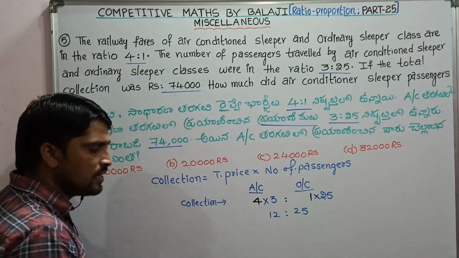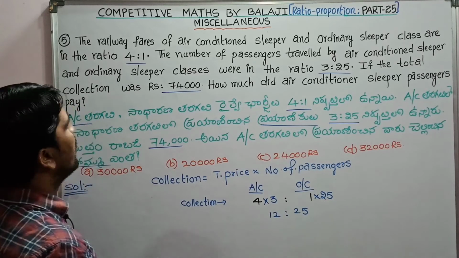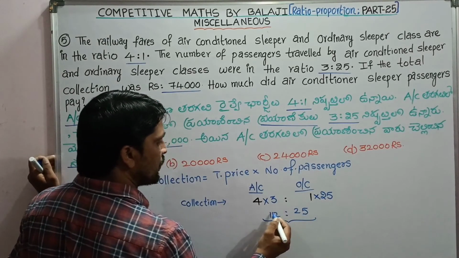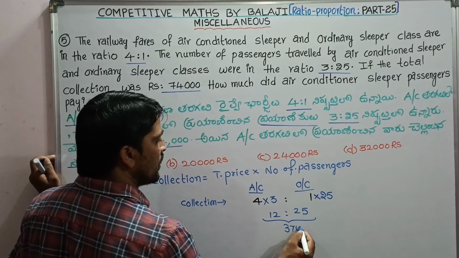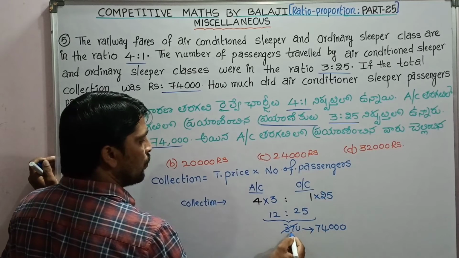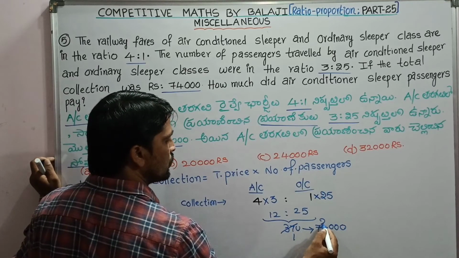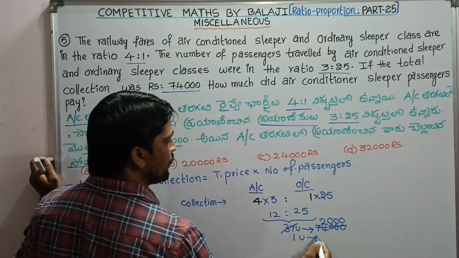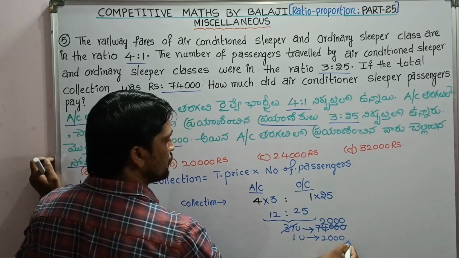But the total collection was 74,000. The total sum is 25 plus 12, 37 units, whose value is 74,000. Then 1 unit value, 37 2s are 74 and 3 zeros, is 2,000.